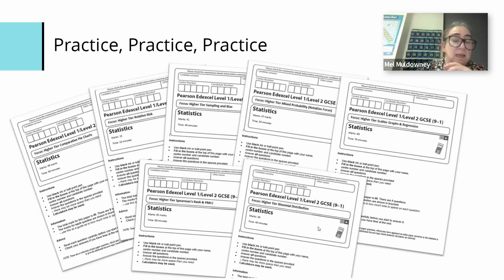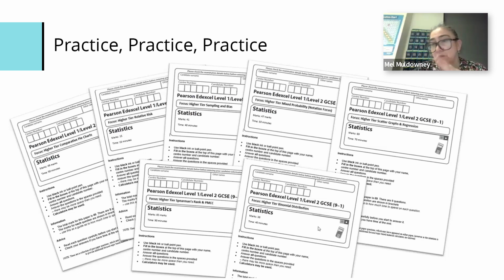Mixed probability is a lovely little paper, even if I do say so myself, because it's got probability notation with Venn diagrams. It's got probability notation with tree diagrams. It's basically probability notation whenever I saw any probability notation. It's a lovely little 45-minute paper. That might be the first one I get done.